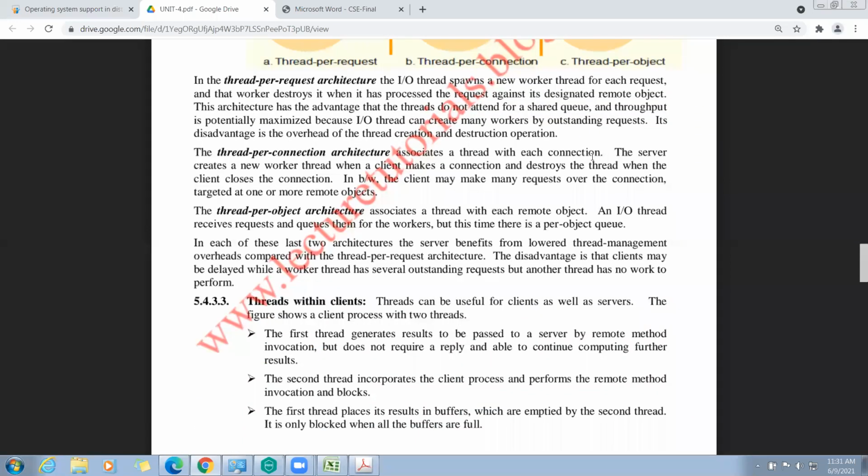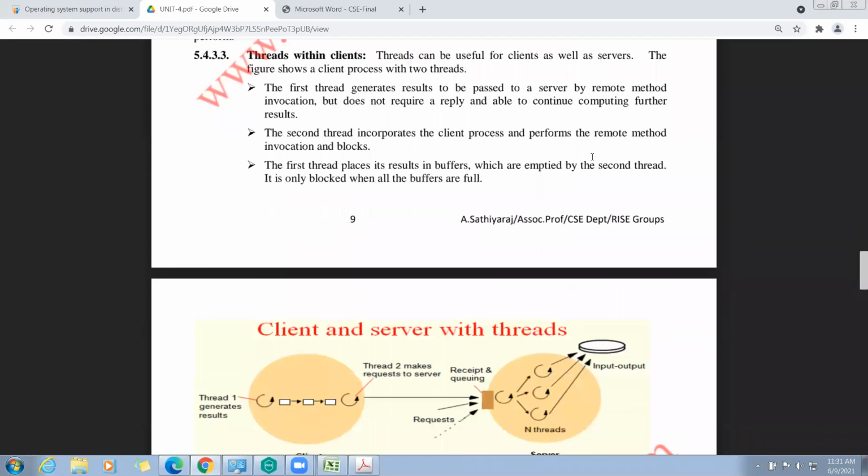Now, the next topic is threads. The next subtopic is threads within clients. This we have seen in the previous slide also. Threads can be useful for both clients and servers. Why? Because by using threads, the client can request and get the results from the server. The server is able to send the results, and the client is able to send the requests.